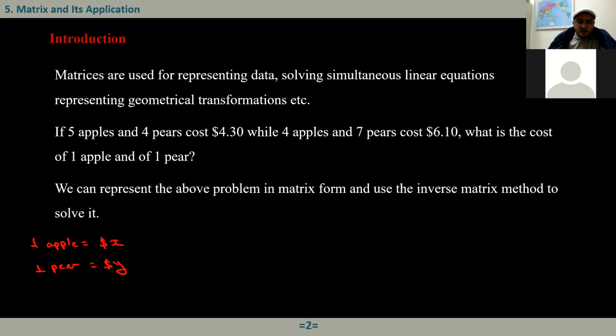Now it says that 5 apples and 4 pears cost $4.30. And in the second part, 4 apples and 7 pears cost 6.10. These are simultaneous linear equations.